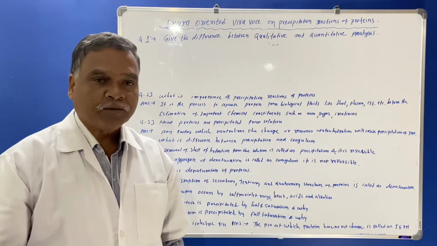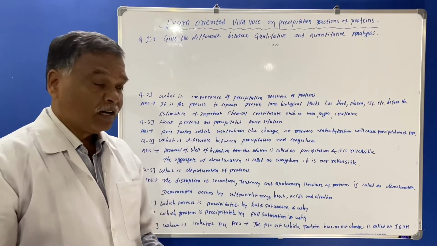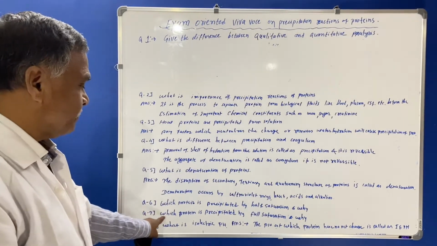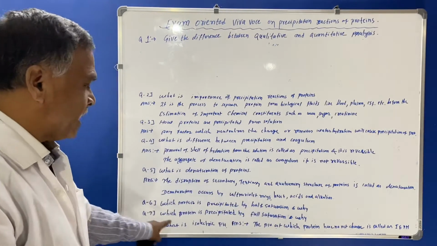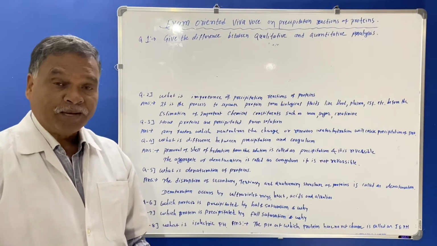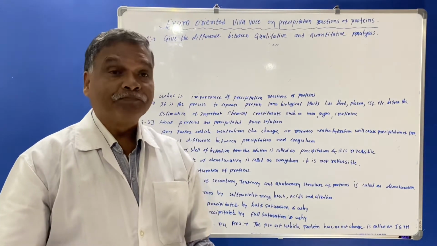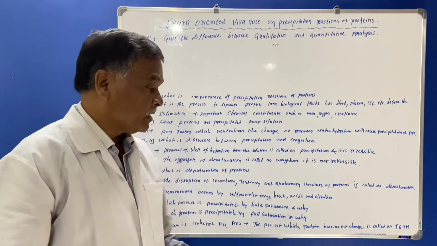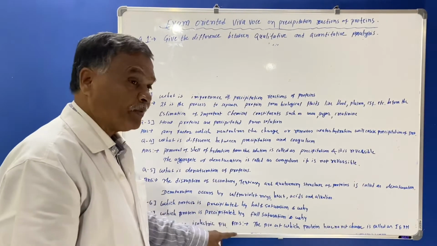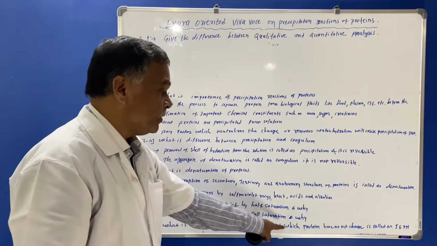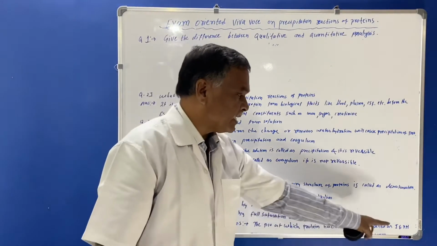Next question, which protein is precipitated by half saturation and why? By half saturation method, globulins are precipitated because they are high molecular compound. Next question, which protein is precipitated by full saturation and why? By full saturation method, albumin is precipitated because they are low molecular compound. Now the next question is what is isoelectric pH? Answer will be the pH at which protein has no net charge in an electric field is called as isoelectric pH.